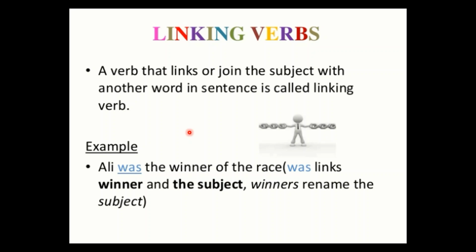but here you will see that if this word is, was, or were, is there any other main verb or lexical verb to whom they are helping? Then they will be helping. But here these are linking. Here there is no other verb, you will see. So the main thing is how you can see that these are linking verbs: there is no other verb to which they are helping. For example, Ali was the winner of the race. Is there any other verb? No. Winner and race are not verbs.